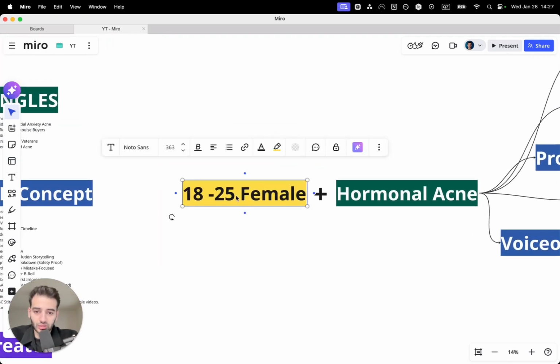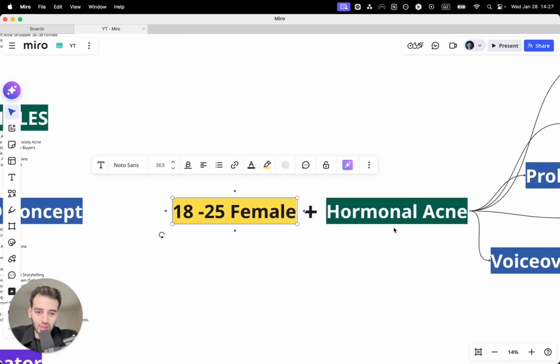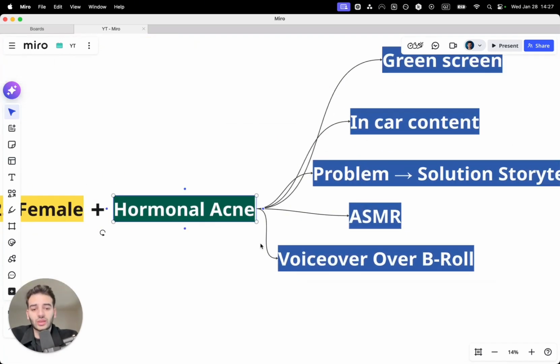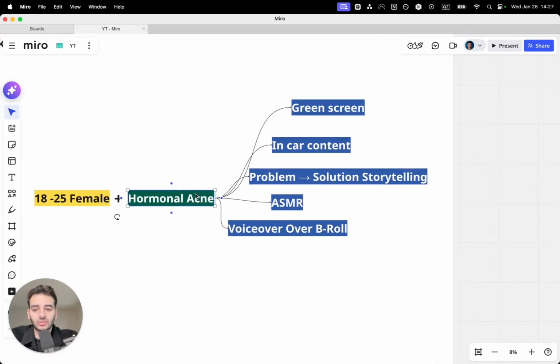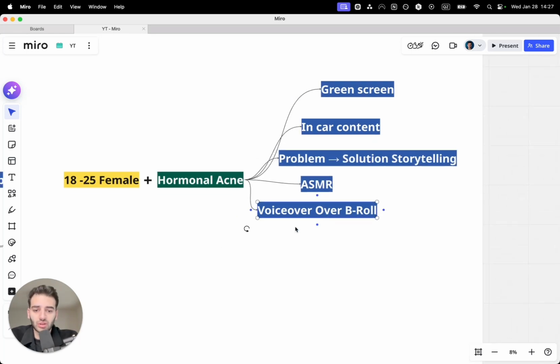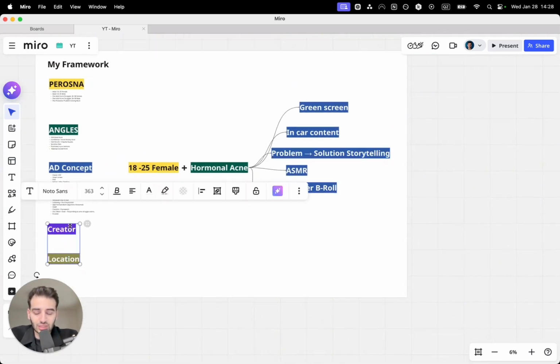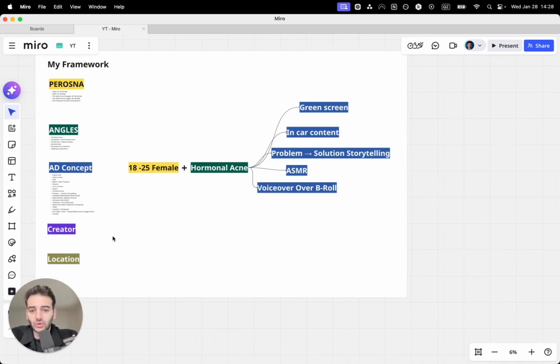We always take one persona, which is 18 to 25 female, and then we take one angle, which is hormonal acne, and then we test that with different concepts. You can see this group here will get tested with green screen, in-car content, problem solution storytelling, ASMR, voiceover, B-roll, etc. And this is what's been working the best for us. And as I say, don't forget about the location and creator, because sometimes that will also make a big change and give you a new entity ID.